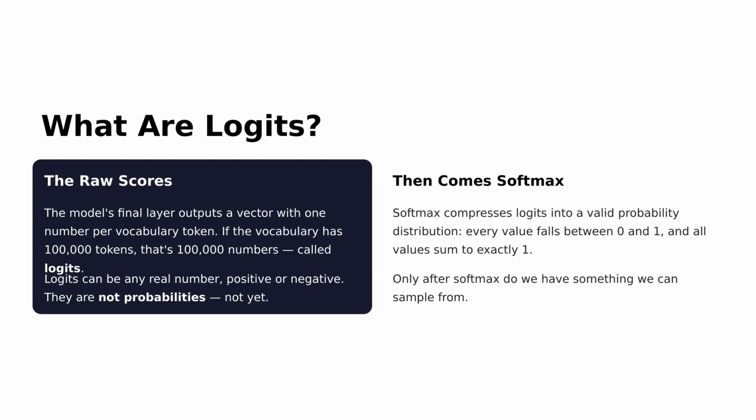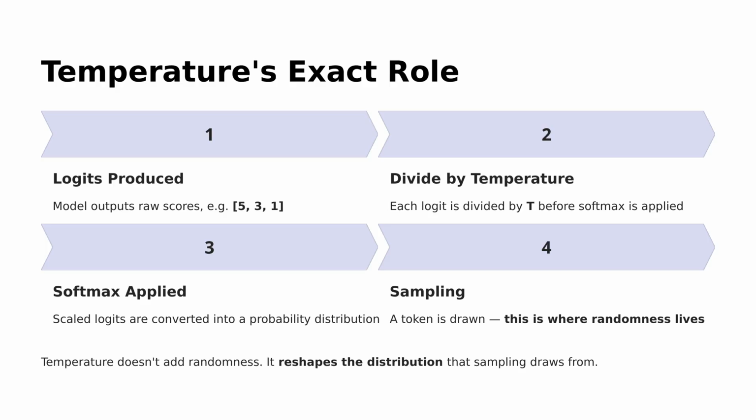Let's dive into Logits. In a model's final layer, it outputs a vector with one number for each vocabulary token. So if our vocabulary has 100,000 tokens, we get 100,000 numbers, known as Logits. These Logits can be any real number, not probabilities yet. That's where Softmax comes in. It transforms Logits into a probability distribution, where each value is between 0 and 1, summing to 1, ready for sampling.